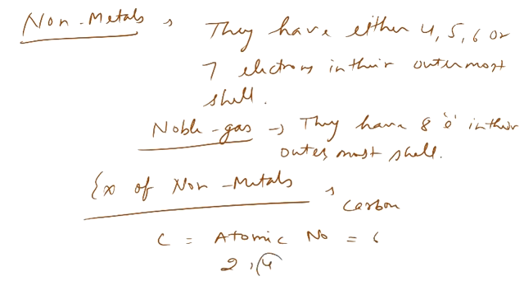How many outermost electrons? 4. So 4 outermost electrons means it's a non-metal. Similarly, nitrogen, symbol N. Configuration is 2, 5. So these are 5 outermost electrons.